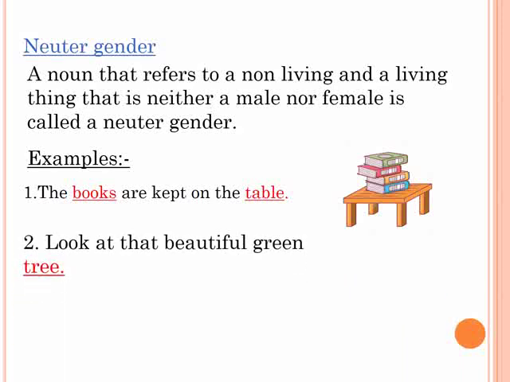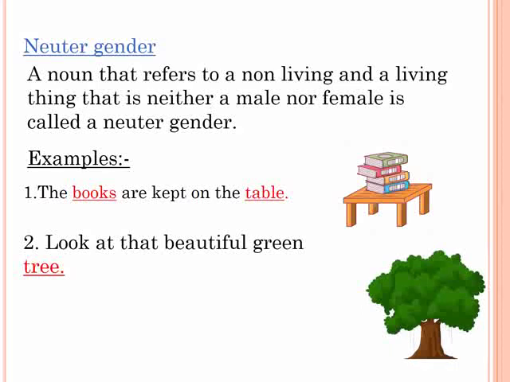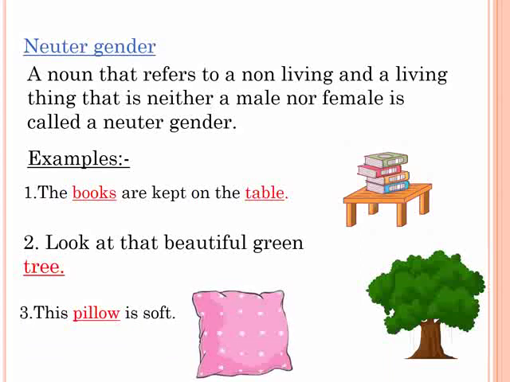Look at that beautiful green tree. Children, in this sentence, tree is a neuter gender because it is neither a male nor a female. So, tree is a neuter gender. Next is, this pillow is soft. Pillow is a non-living thing. So, pillow is a neuter gender.